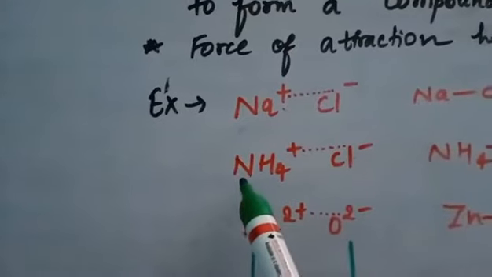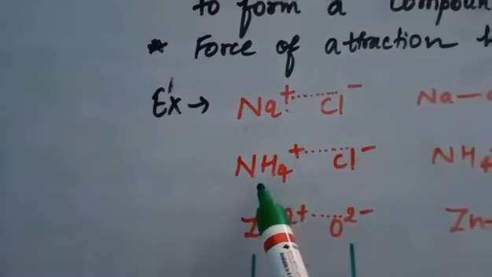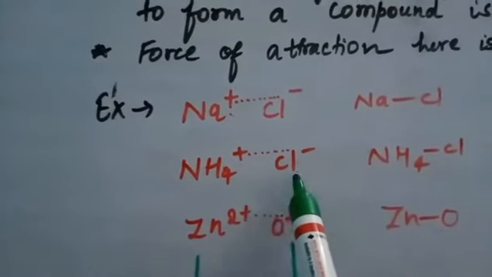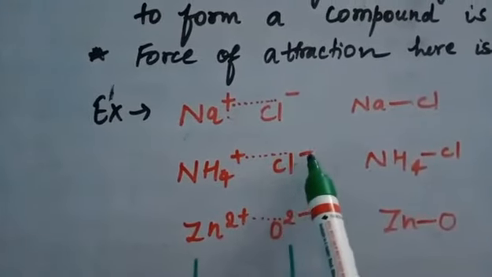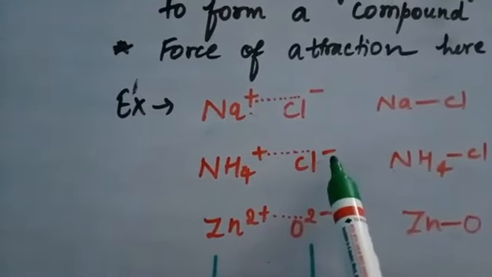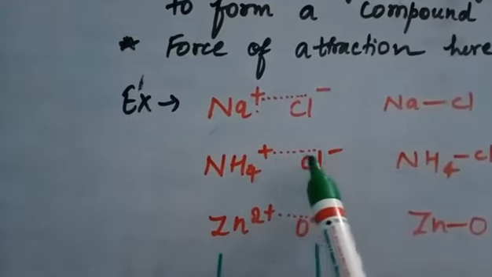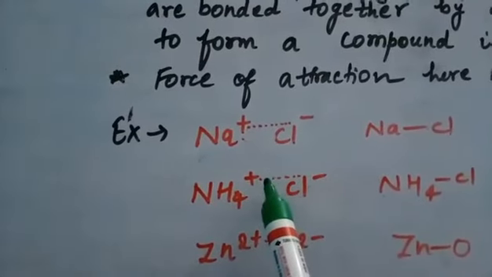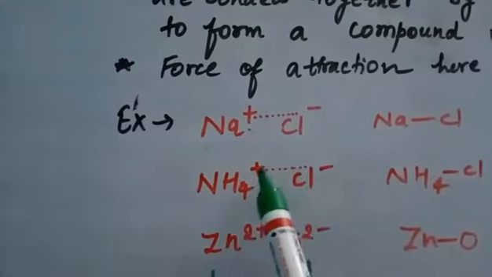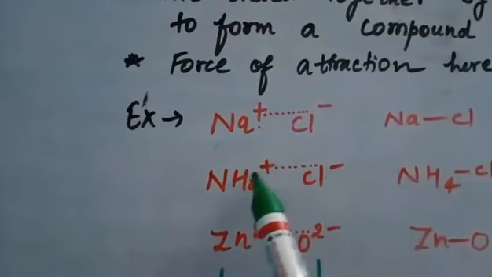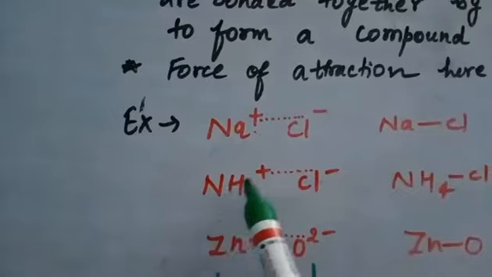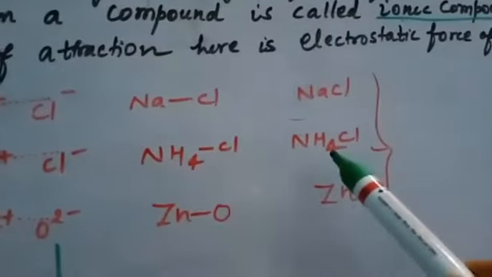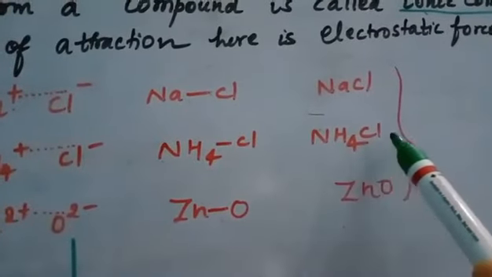Here I have taken one group of atoms having a net charge on it. This is called the ammonium ion, which has one net positive charge, and again I have taken the chloride ion, which has one net negative charge. When they are brought together, an electrostatic force of attraction starts acting between them, which forms a bond between these two ions, resulting in the formation of an ionic compound called ammonium chloride.